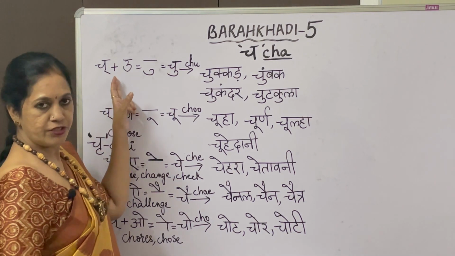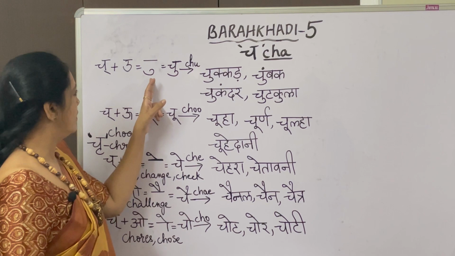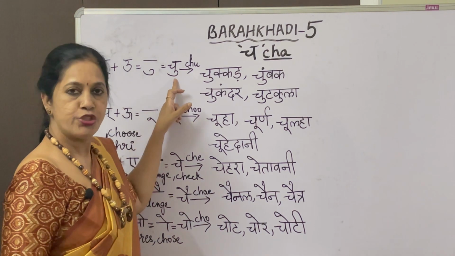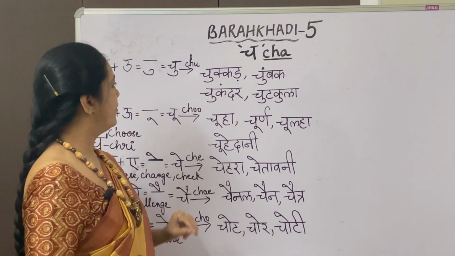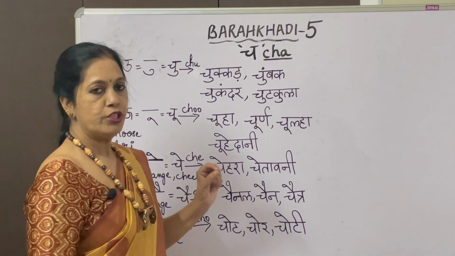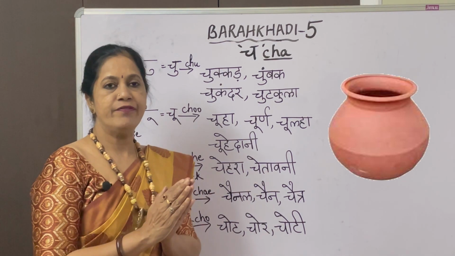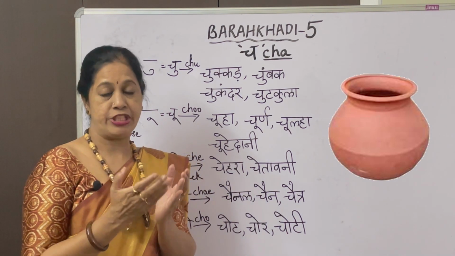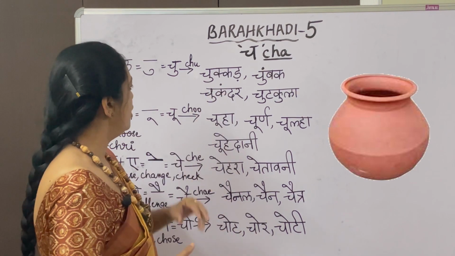This is ch, u, and then the symbol for it, this is chu. So this is the letter chu. I have given the word chukkad. Chukkad means an earthen pot kind of thing, a small one, in which you will have milk or tea, coffee, all that you drink. A small earthen pot, that is called chukkad.